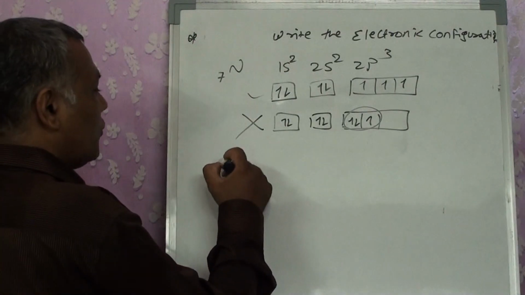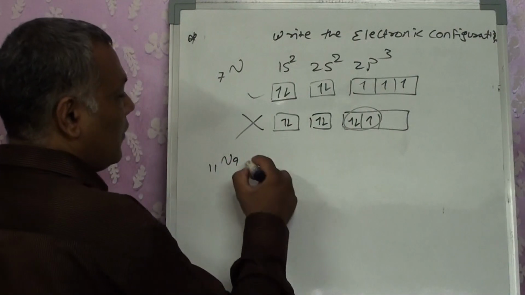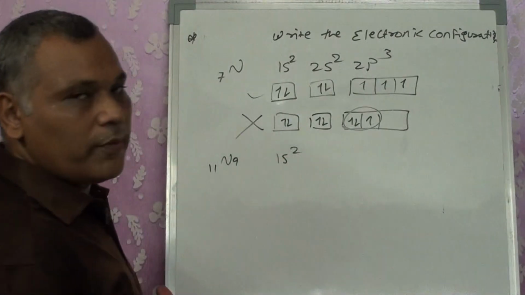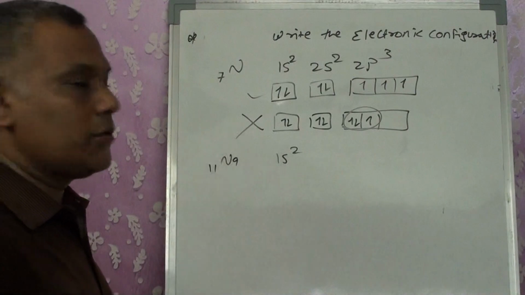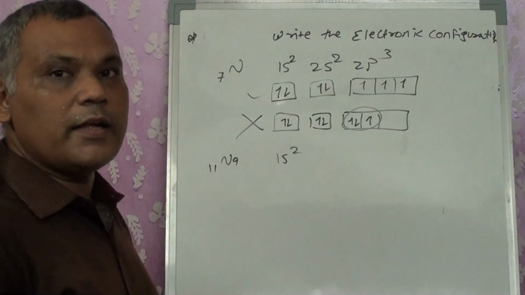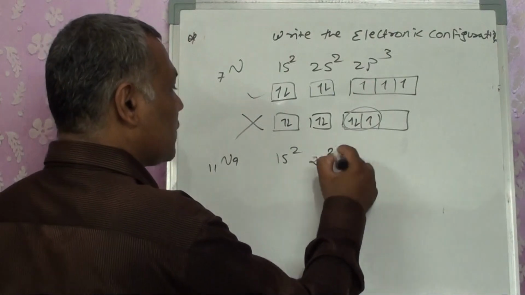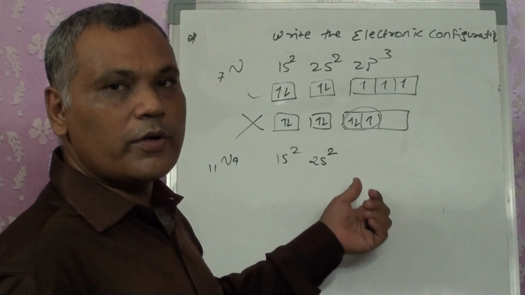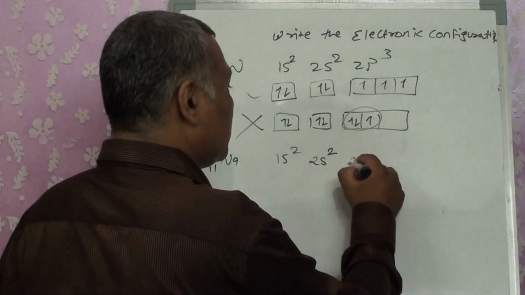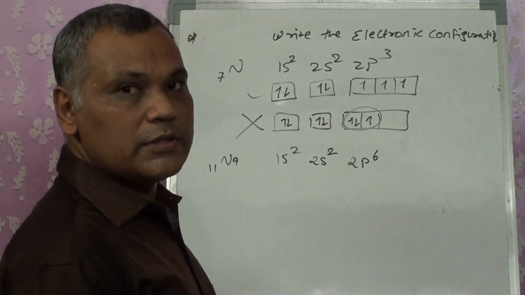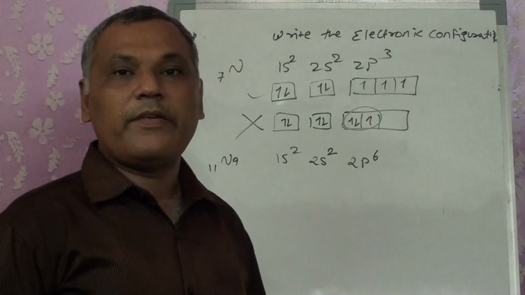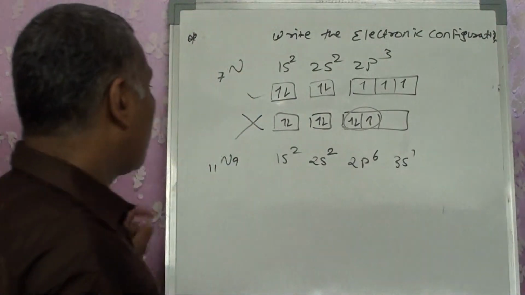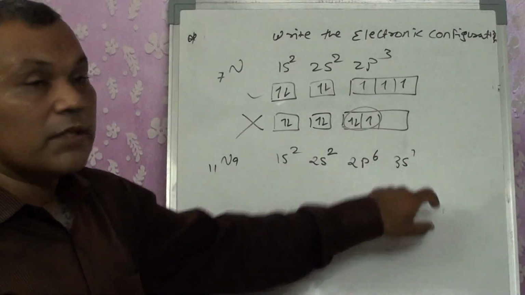Okay, let's take sodium, 11. We have 11 electrons. So first of all, electrons will enter the 1s orbital. S can hold 2 electrons. So 1s2, still 9 are there. So we get 2s. 2s can hold 2 electrons, so out of 9, 2 are gone. Left out are still 7. So the next one is the 2p orbital, which can hold up to 6 electrons. But we have 7, so still 1 is left. So we get 3s1. So the configuration of sodium is 1s2, 2s2, 2p6, 3s1.